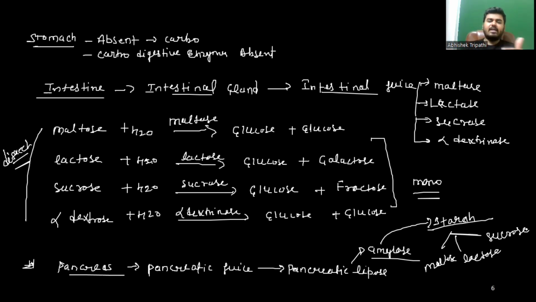These enzymes digest the disaccharides into monosaccharides: maltase converts maltose into glucose and glucose, lactase converts lactose into glucose and galactose, and sucrase converts sucrose into glucose and fructose. So this is the digestion of carbohydrate.